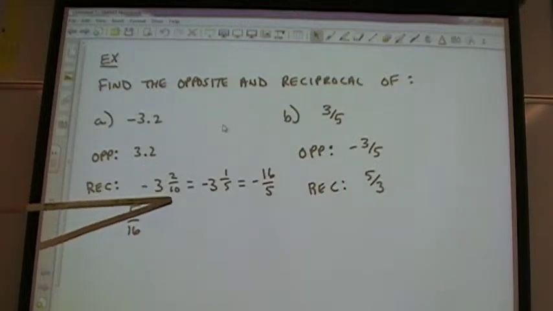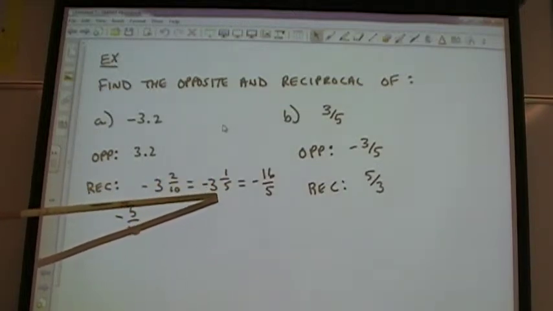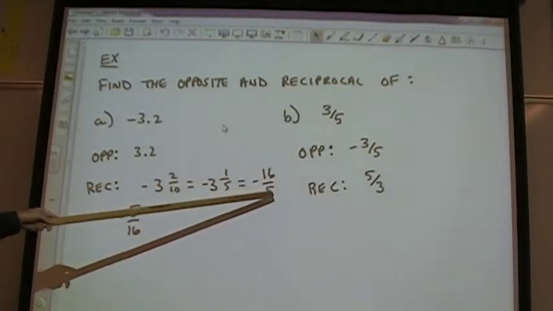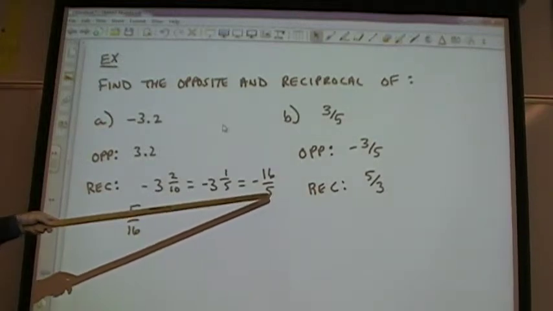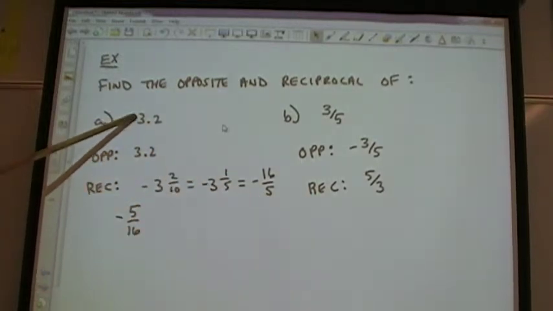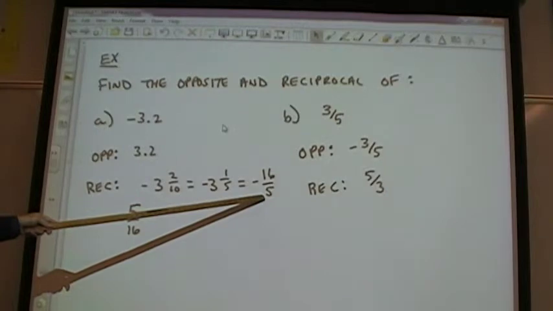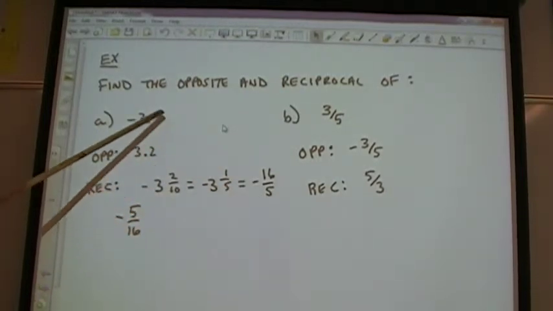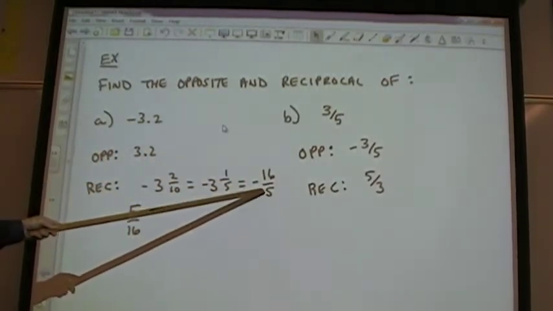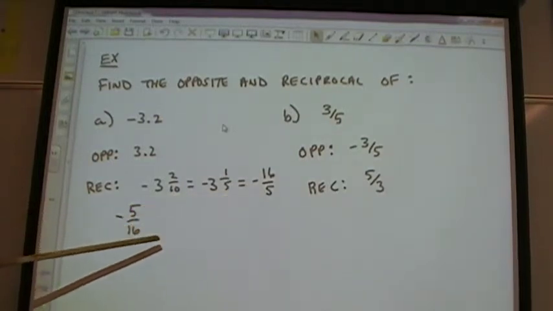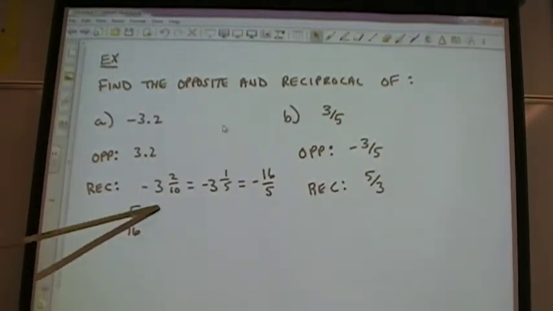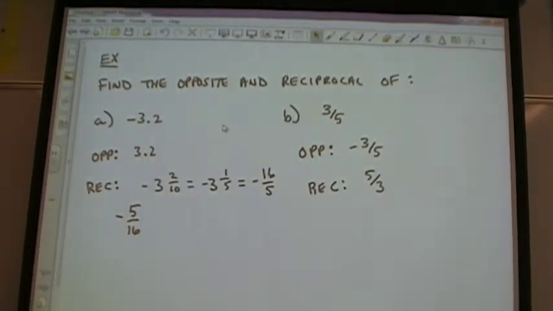I reduced 2/10 to 1/5. Then I changed it to an improper fraction, -16/5. So -3.2 is the same thing as -16/5. Then I took the reciprocal of this to get my final answer. -5/16 is the reciprocal of -3.2.